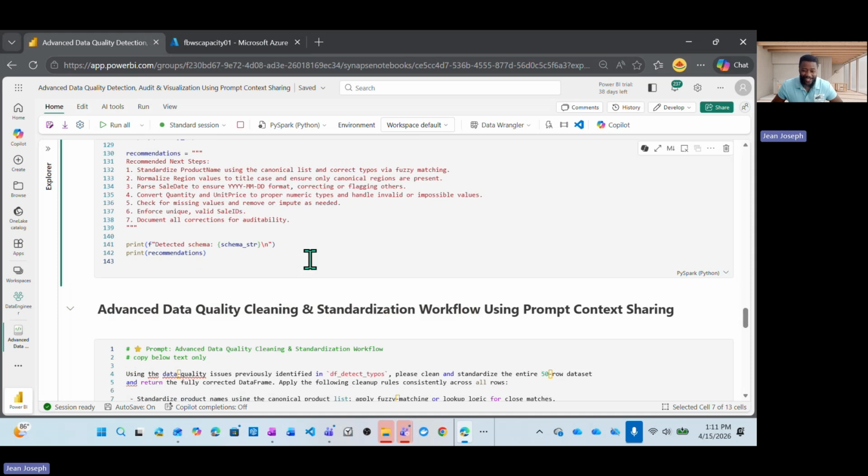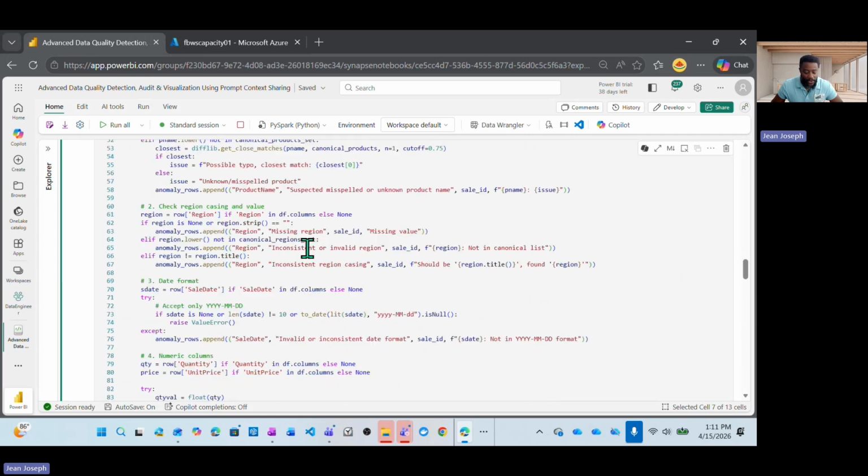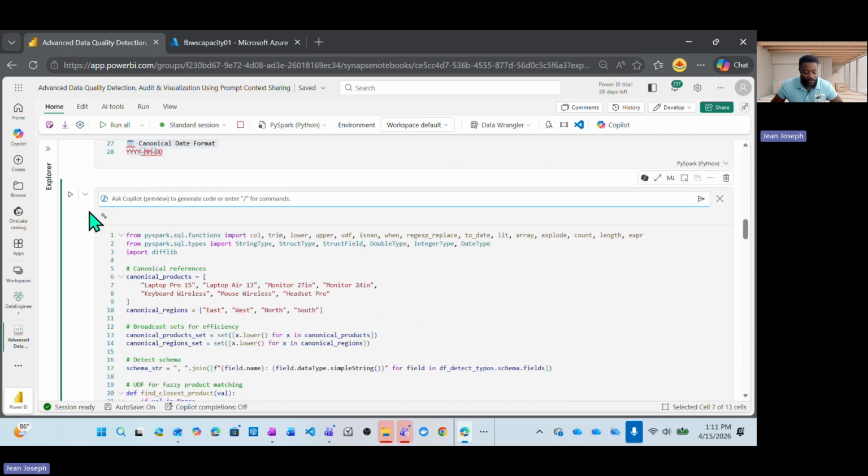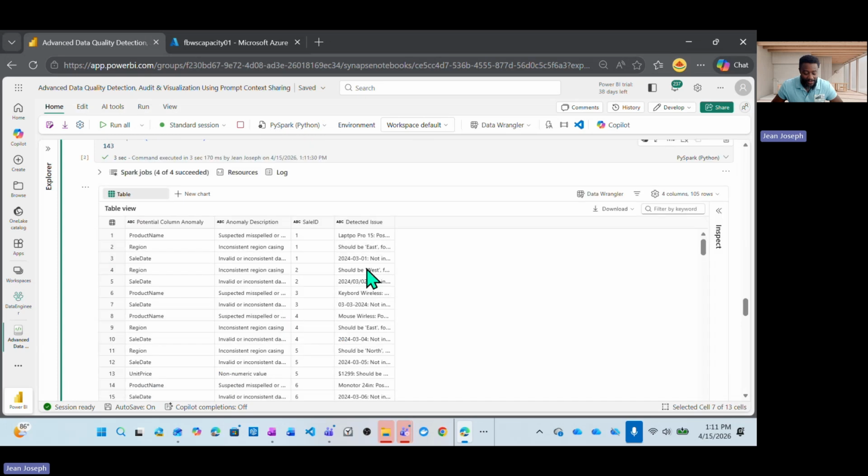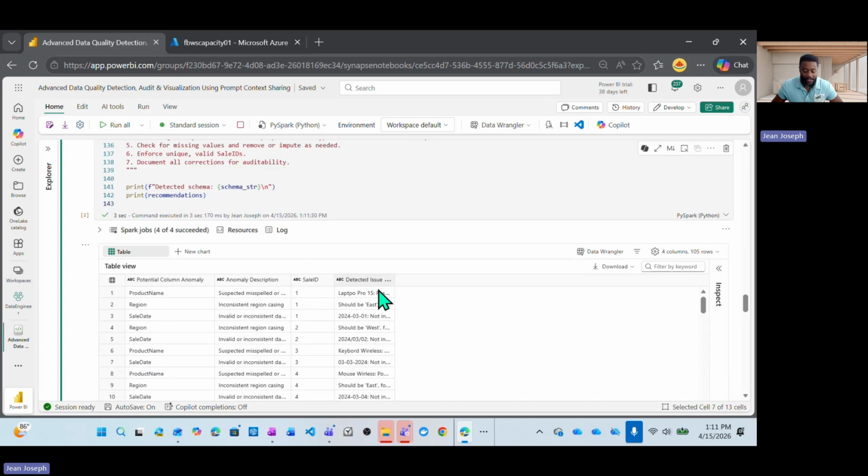Therefore, we don't even need to know how to code, but we also need to know the algorithmic structure, because the more you understand how algorithms drive the behavior of code execution, the more you will be able to optimize your prompt. Okay, so now I can execute this, and if there's no issue, we can still ask Copilot to fix it as well. But if it executes as expected, you can see we have a report. The report gives us all the information that we need.